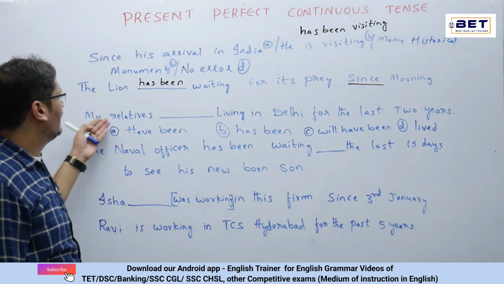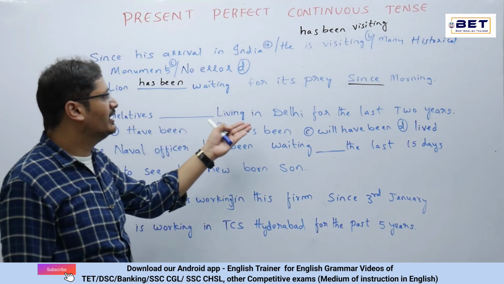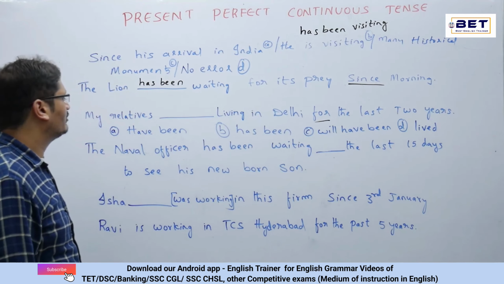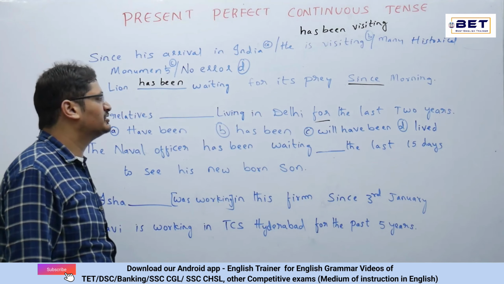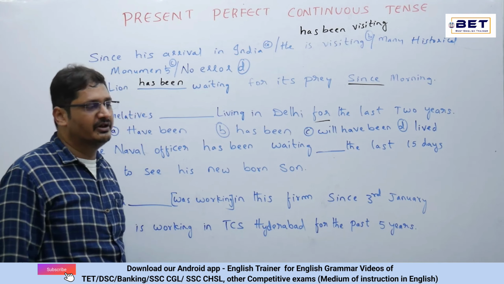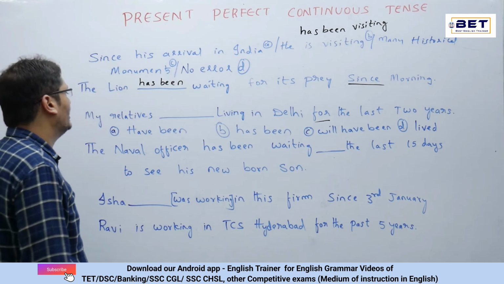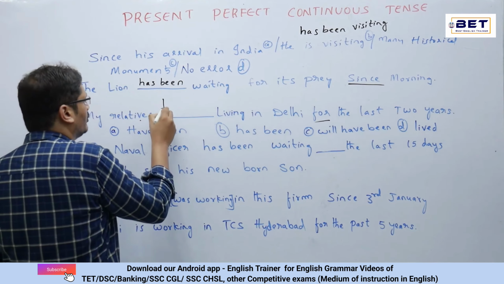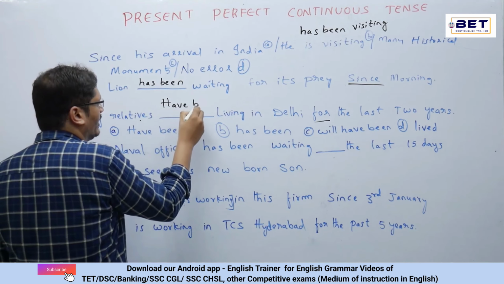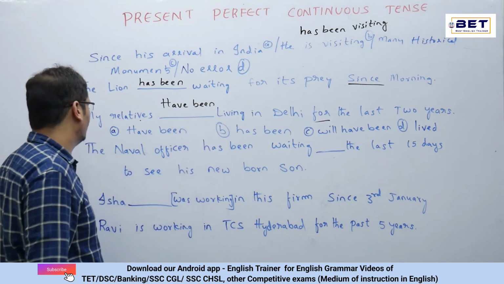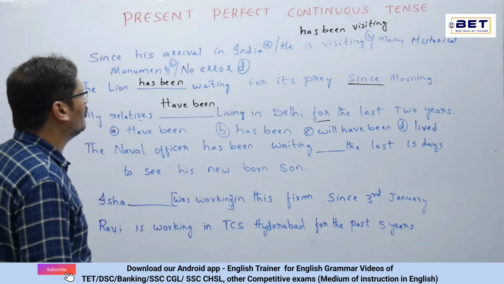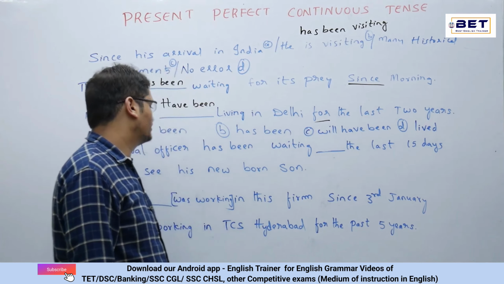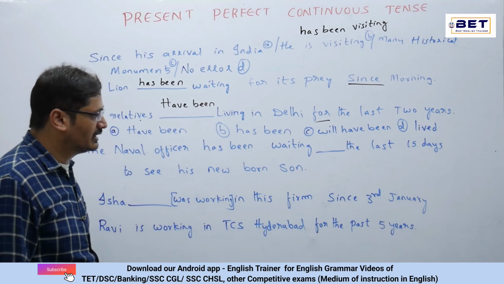See the third question. My relatives dash living in Delhi for the last 2 years. For is the clue word. Now we have the options like have been, has been, will have been, lived. Here, my relatives: is it singular or plural? It's plural. So make it have been. Have been is the right answer over here. Now see the next question. The naval officer has been waiting dash the last 15 days to see his newborn son.